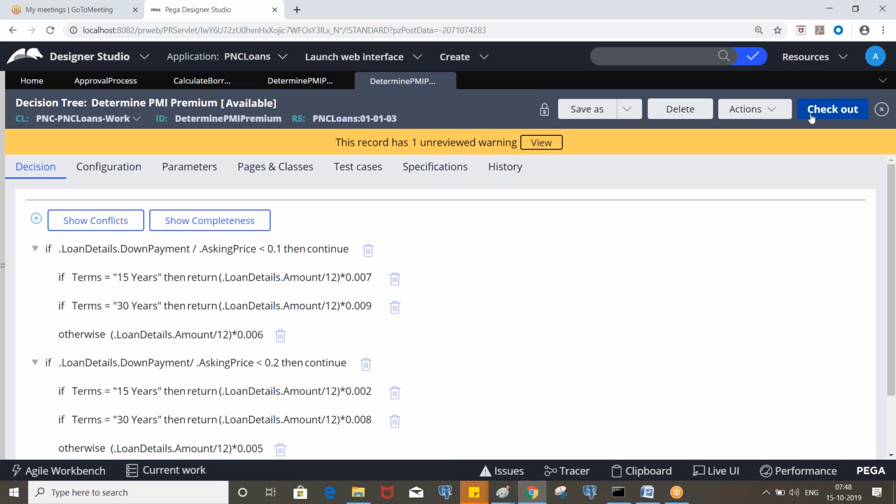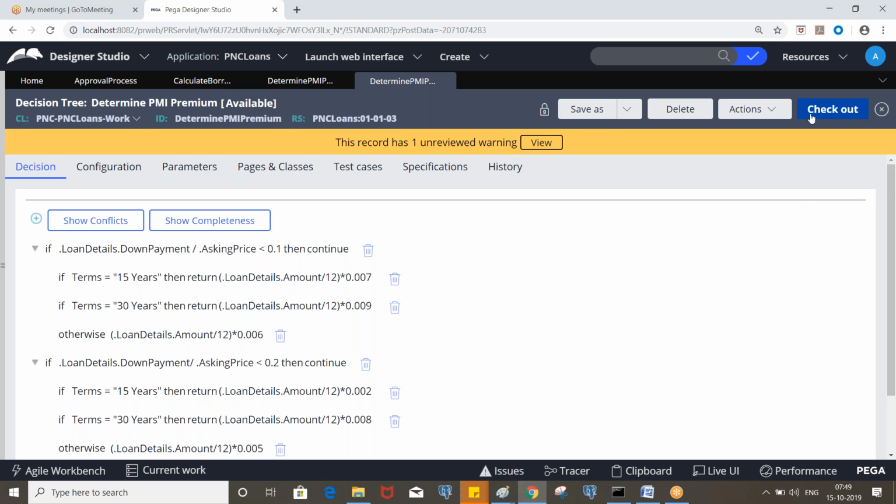Okay, so now let's invoke this decision tree in the activity, and invoke that activity in the decision utility. We have activity methods called property map decision table and property map decision tree.